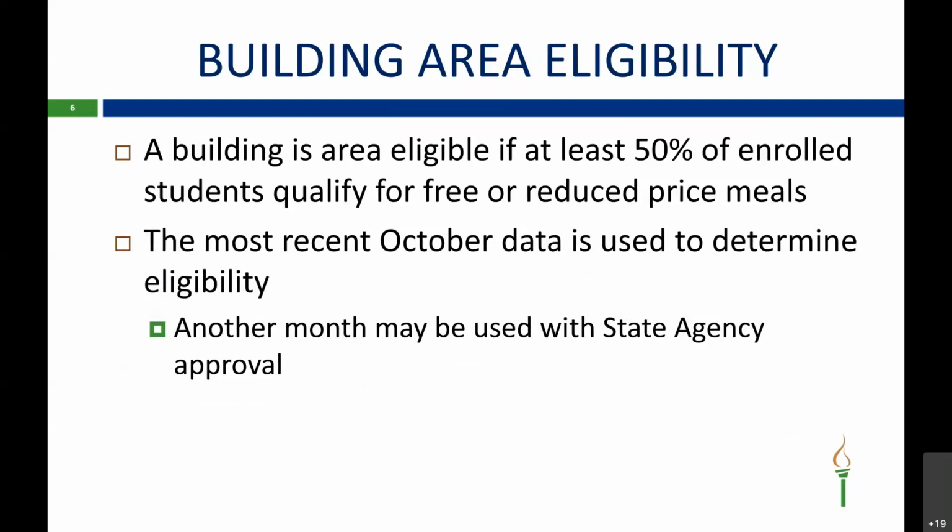Like I mentioned in the previous slide, building area is where a building is at least 50% of enrolled students who qualify for free or reduced price meals. To determine the eligibilities, LEAs will use the most recent October data. If an LEA wants or needs to use another month, they must get approval from the state agency first.